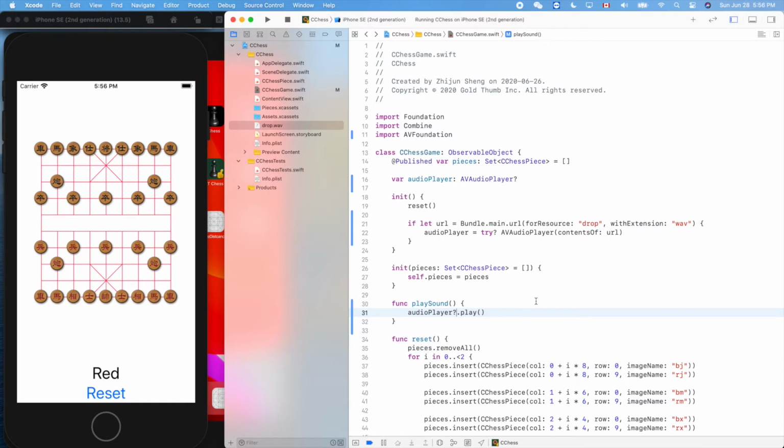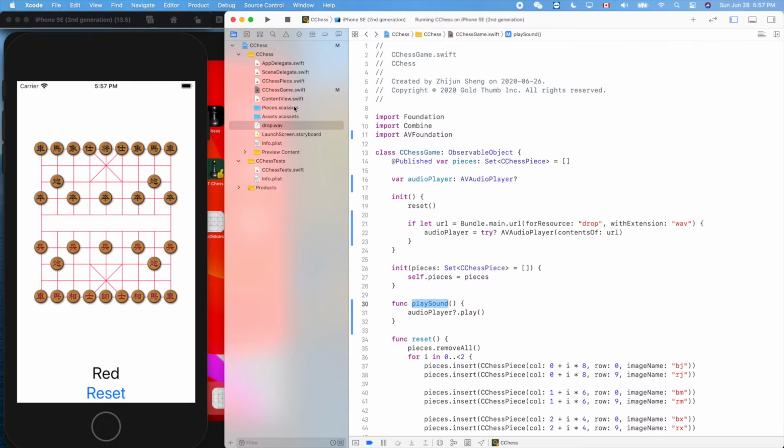Now it's ready. The object of our game can be called by this function, play sound, to play the sound. What we need is to play sound when we land a piece or make a move.